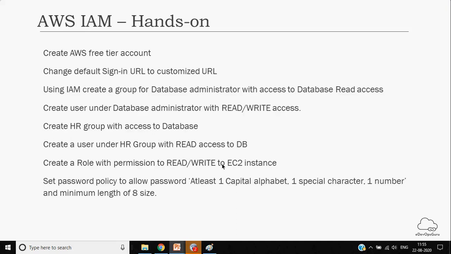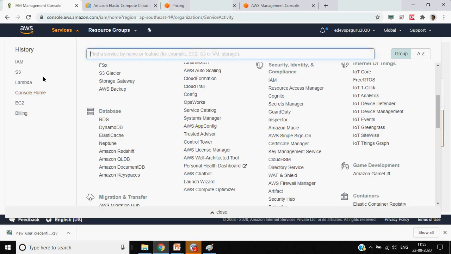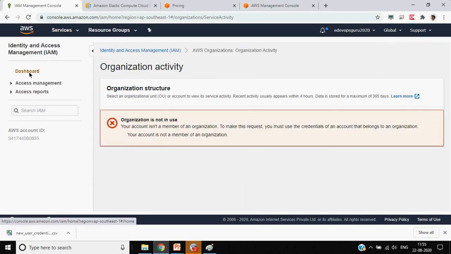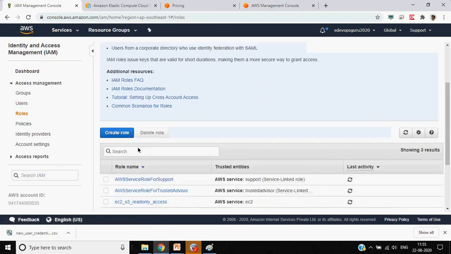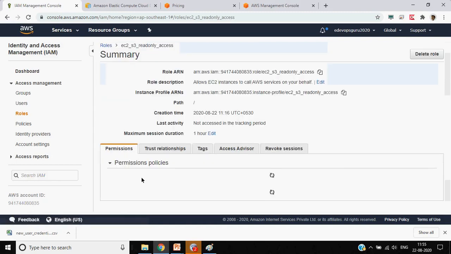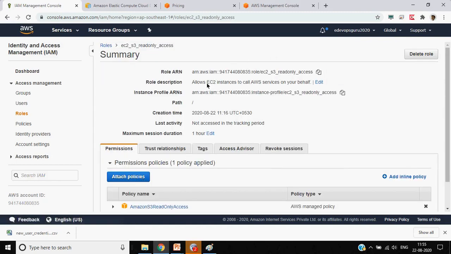Right. So basically, in roles you are defining which service. Anil, if possible, you can edit it here itself. Let me just go back and see. Roles. If I create a role, this is a role. Here we have an EC2 which calls a service on behalf. So basically from EC2 we have S3 access.